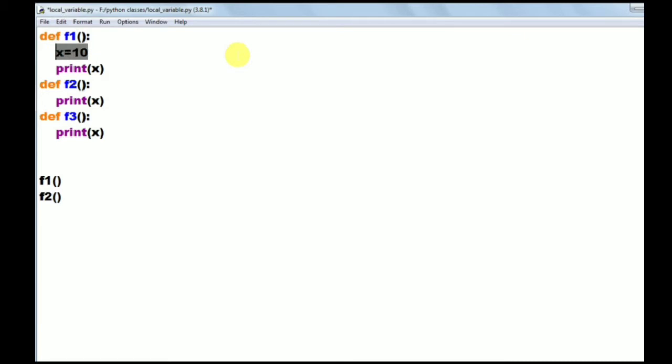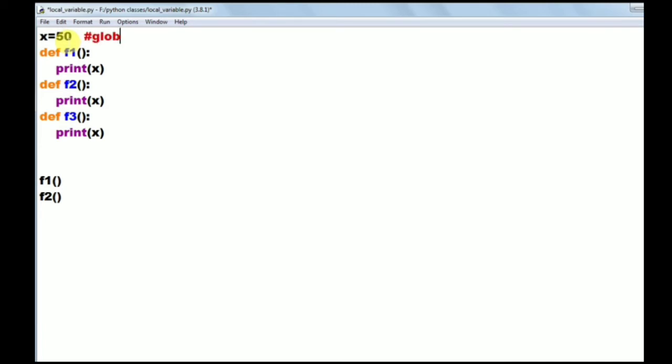So here f1, f2, f3, these three are the functions. In all those three functions we are trying to print x value. I am giving x value outside of all functions, means above all these functions, I am giving x value as 50. So here this x is called a global variable.